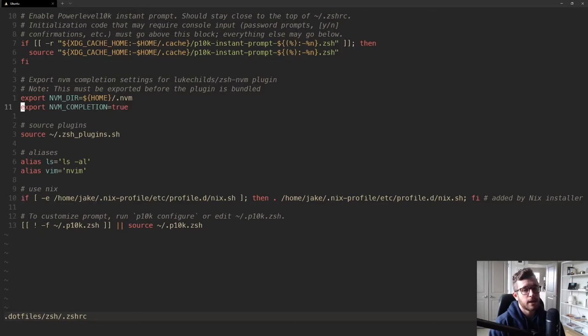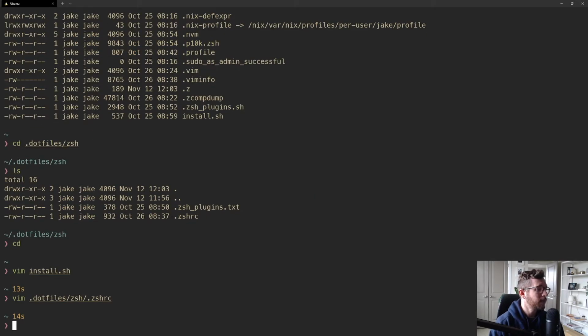And anytime we make a change to our plugins.txt file, we need to resource, but that's something that you can do on your own, right? Therefore, it's not required to put this zsh_plugins.sh file into your zsh package because, again, it will be created.